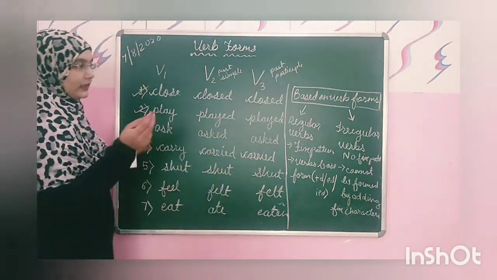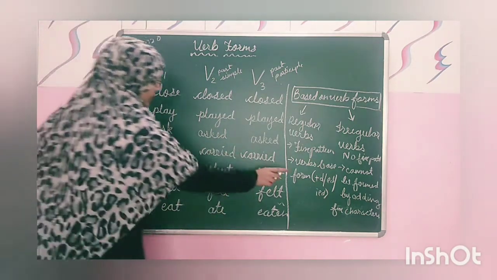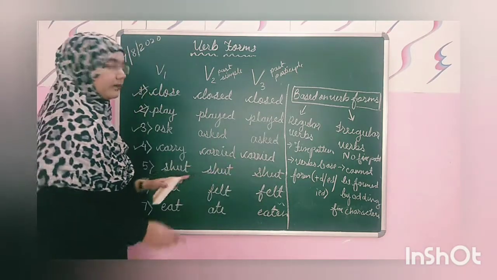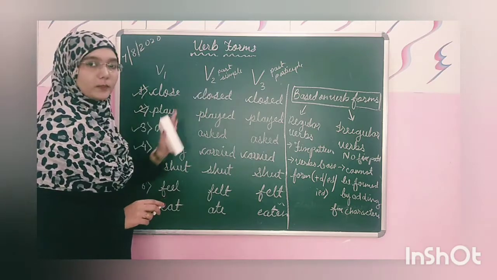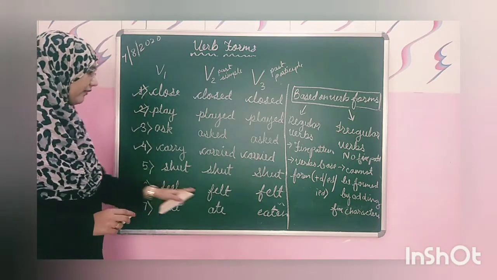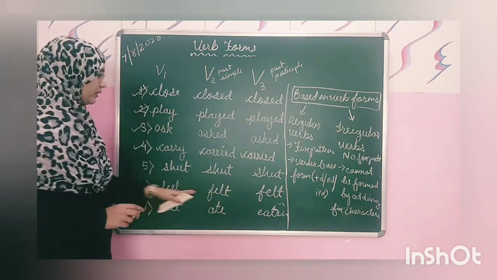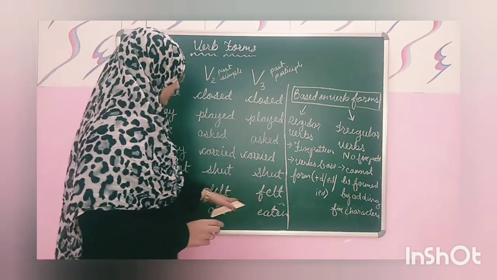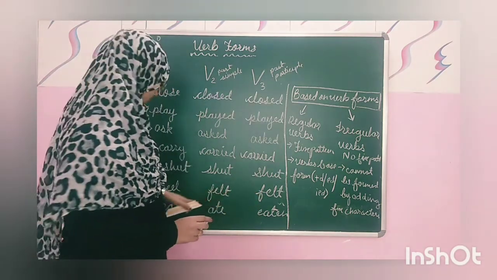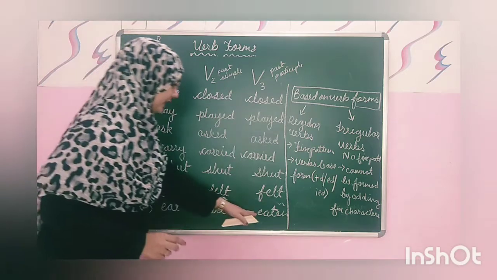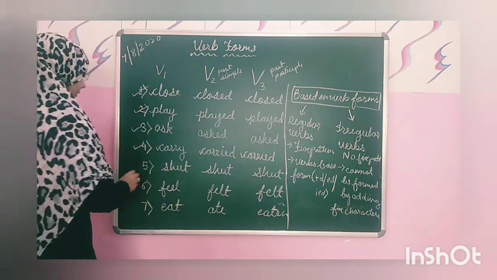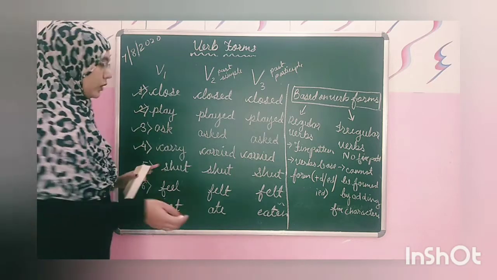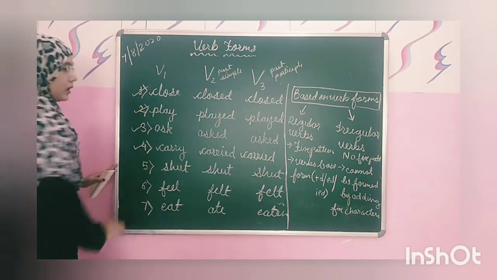And now, what are the irregular verbs? Shut. Can we differentiate here? No. All three words are the same in all the forms. Feel, felt, felt. Here in two forms the word is the same, send. And eat, ate, eaten. Here all three are different, so they are not following a specific pattern, so these are called the irregular verbs.